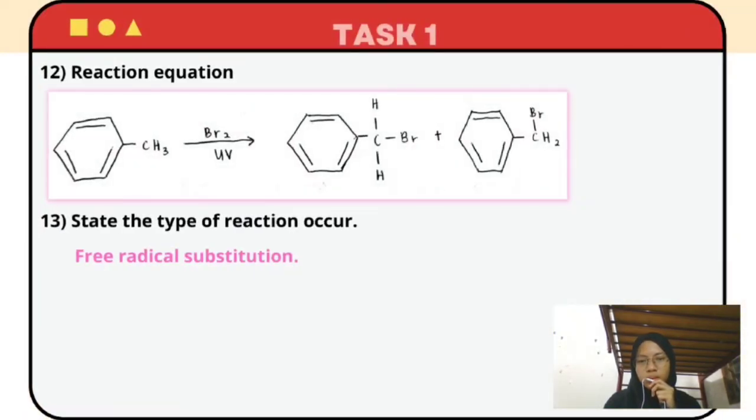Okay, this is the equation for the reaction. When toluene is in the presence of light, it will produce benzyl bromide, and the type of reaction that occurs is free radical substitution.